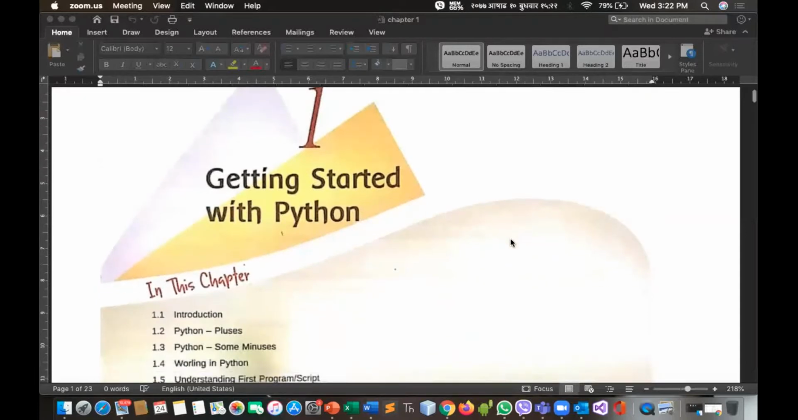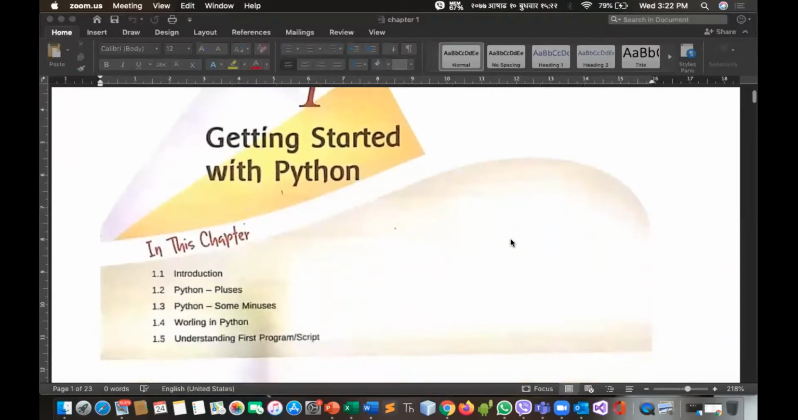So here, nothing much. We'll be just discussing the introduction of Python and a few features, its advantages, its disadvantages, okay, and the working environment in Python. So the introduction part is there in this chapter. So we'll be covering introduction, then pluses, meaning advantages, some minuses, meaning disadvantages, okay. Then working in Python, it's a mistake over here. So how do we work in Python? Then after that, understanding the first program or script in Python.